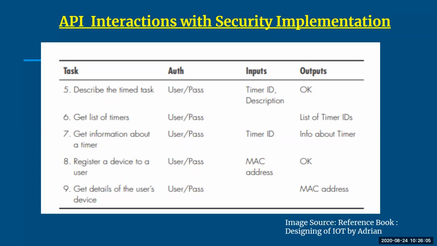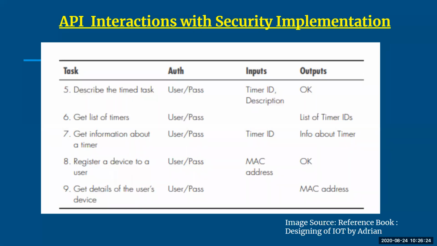So whenever users want to register themselves and use this API, they have to go through a login process, and the input taken from them will be the MAC address of the computer or device they are logging in at. Once it is done successfully, the output will be OK.